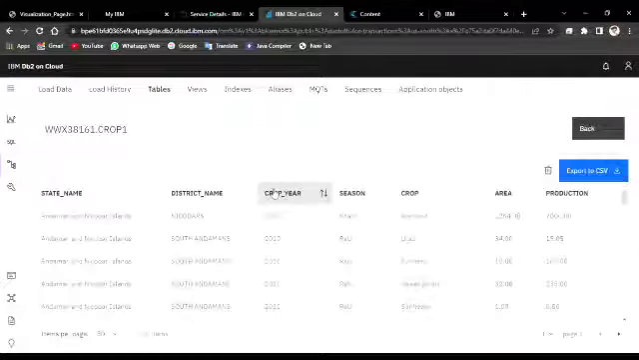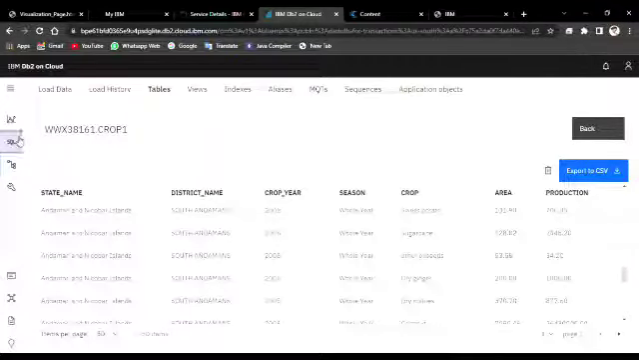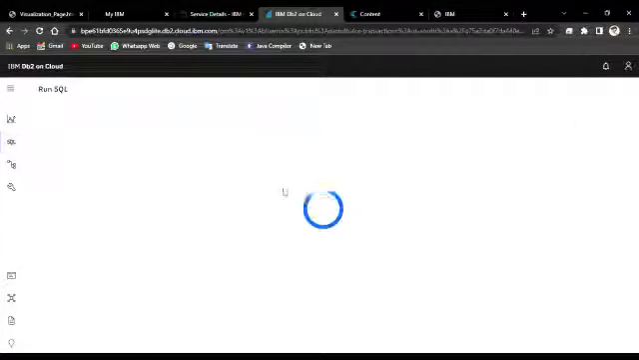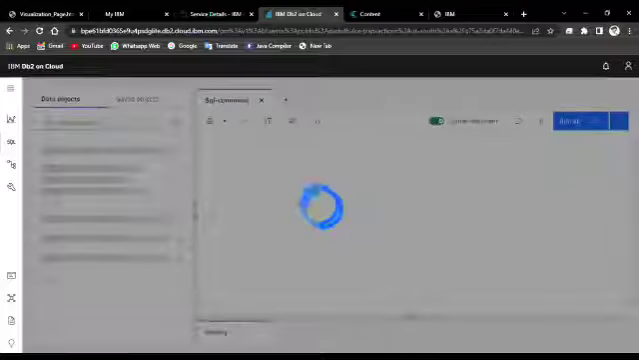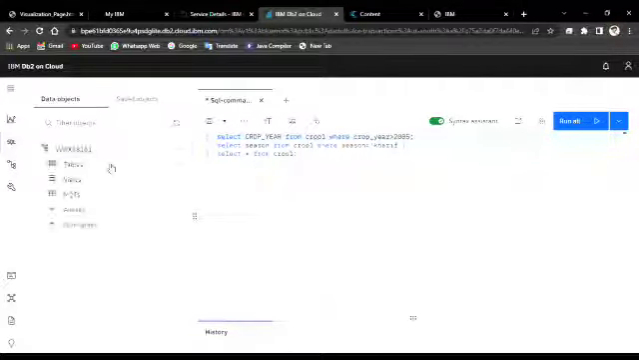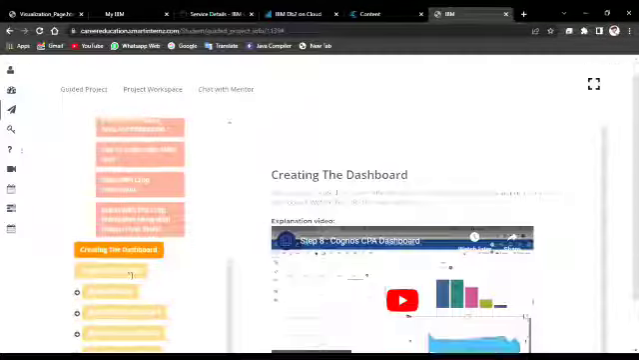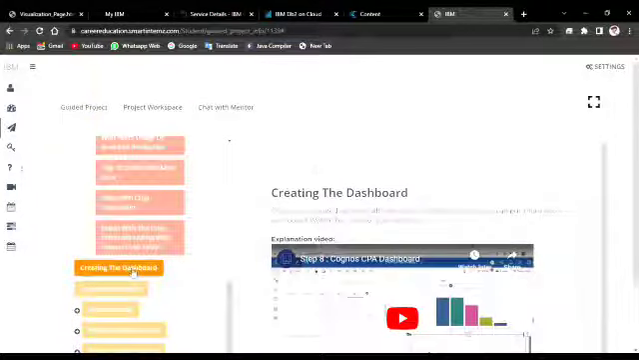When we view the table, we can see all the information of our data set, like state name, district, and so on. We can also run SQL queries, performing actions based on the SQL command to get details from the table. In that we have the table crop one, and we can use the query on it. Finally, this is our IBM project visualization. Thank you.